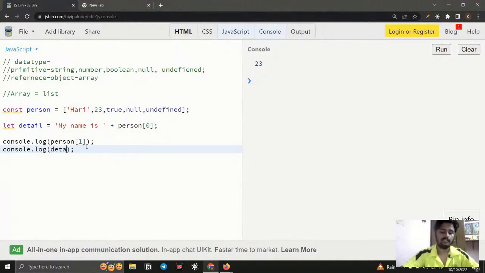I say d type, you can see my name is Hari, successfully added. So likewise you can dynamically add it.